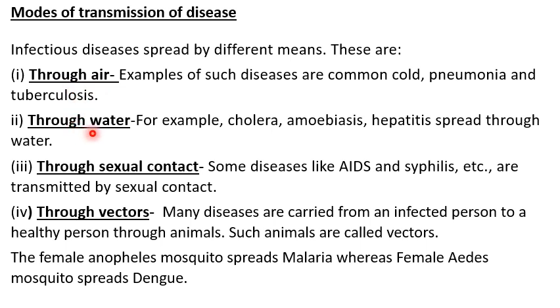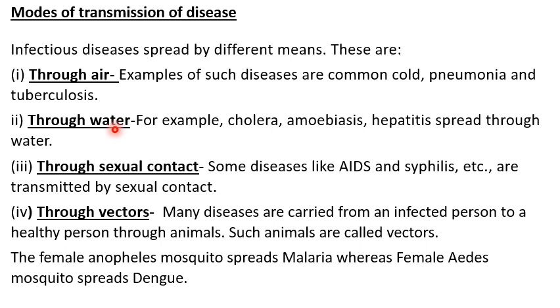Next is through water. Water, students, as you know, is one of the most important things. Without water we cannot survive. So if we are not taking clean water, then there is more chance that we can get a disease. When the excreta of an infected person are thrown near a water source, it gets mixed with the drinking water and makes it polluted.